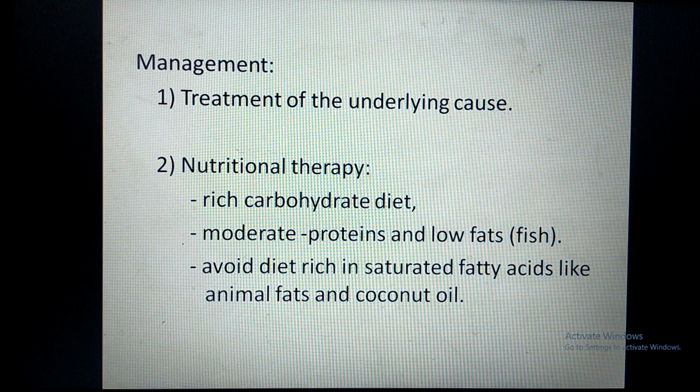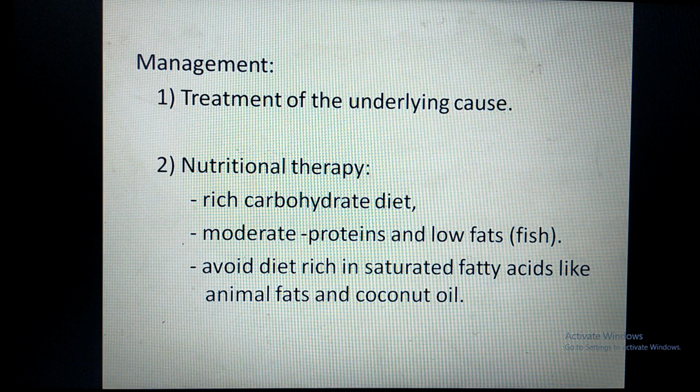Therefore the amino group is not efficiently converted into urea, and if you take more protein, it means more amino groups after catabolism, and that amino group may get converted into ammonia, which is toxic. Therefore we have to decrease the protein intake, and the protein preferred in fatty liver is fish protein.